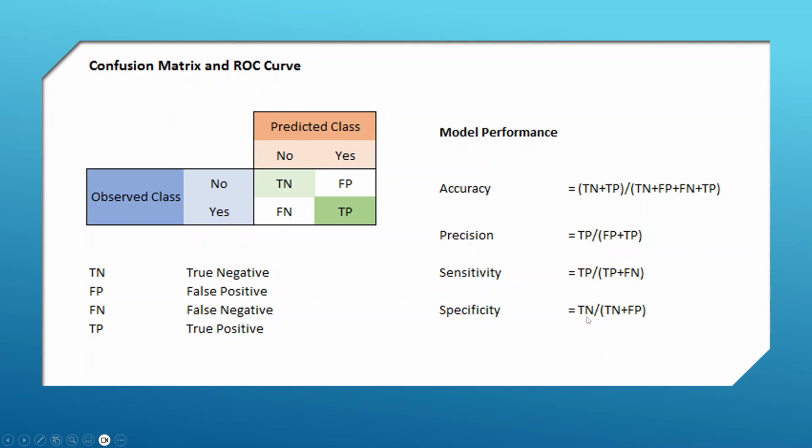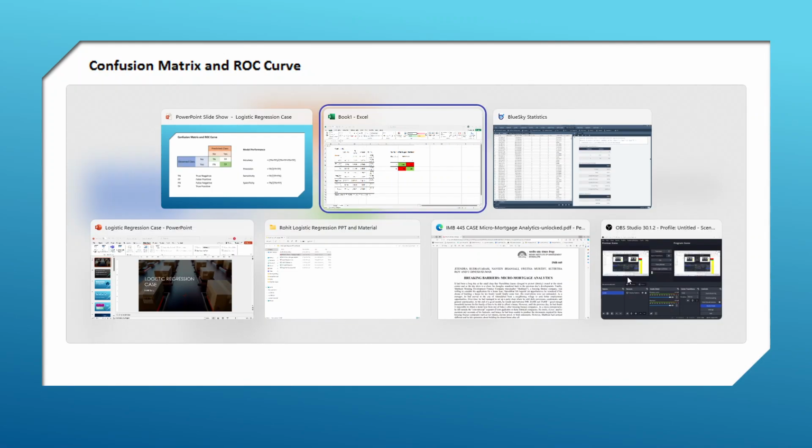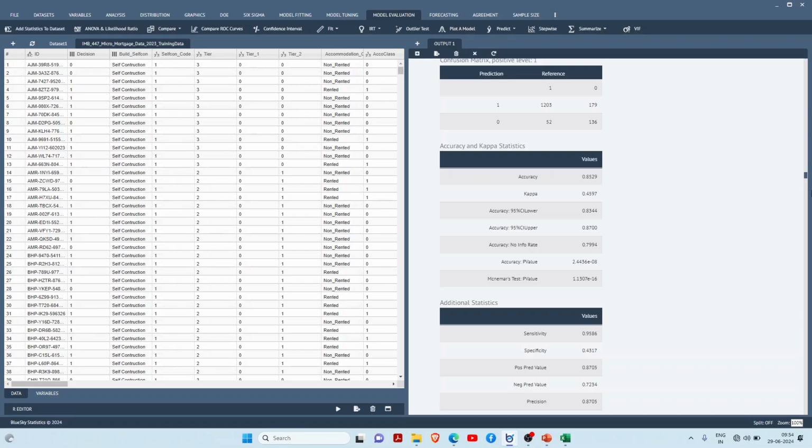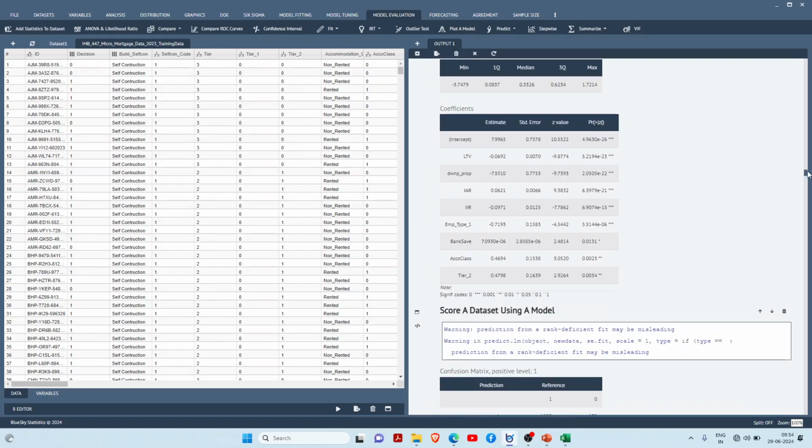Specificity means true negative divided by true negative plus false positive. And sensitivity means true positive divided by true positive plus false negative. Both are ratios, and all these things are in our output. You can see here there is specificity, sensitivity, all these statistics are with us.